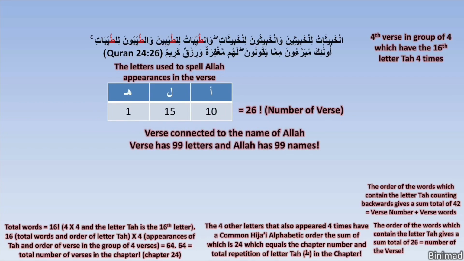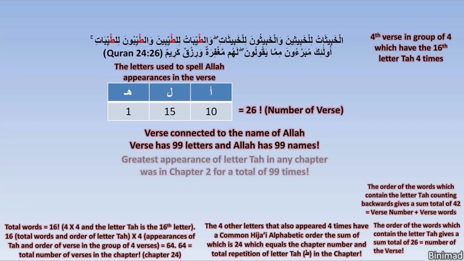Furthermore, the greatest appearance for the letter Ta in any chapter of the Quran was in chapter 2. Guess how many times it appeared there? That's right. It appeared 99 times. Subhanallah. This has taken us to chapter 2.